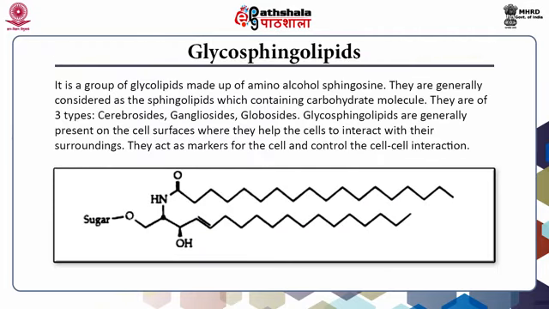Glycosphingolipids. It is a group of glycolipids made up of amino alcohol sphingosine. They are generally considered as the sphingolipids which contain carbohydrate molecule. They are of three types: cerebrosides, gangliosides and globosides. Glycosphingolipids are generally present on the cell surface where they help the cells to interact with their surroundings. They act as markers for the cell and control the cell-cell interaction.